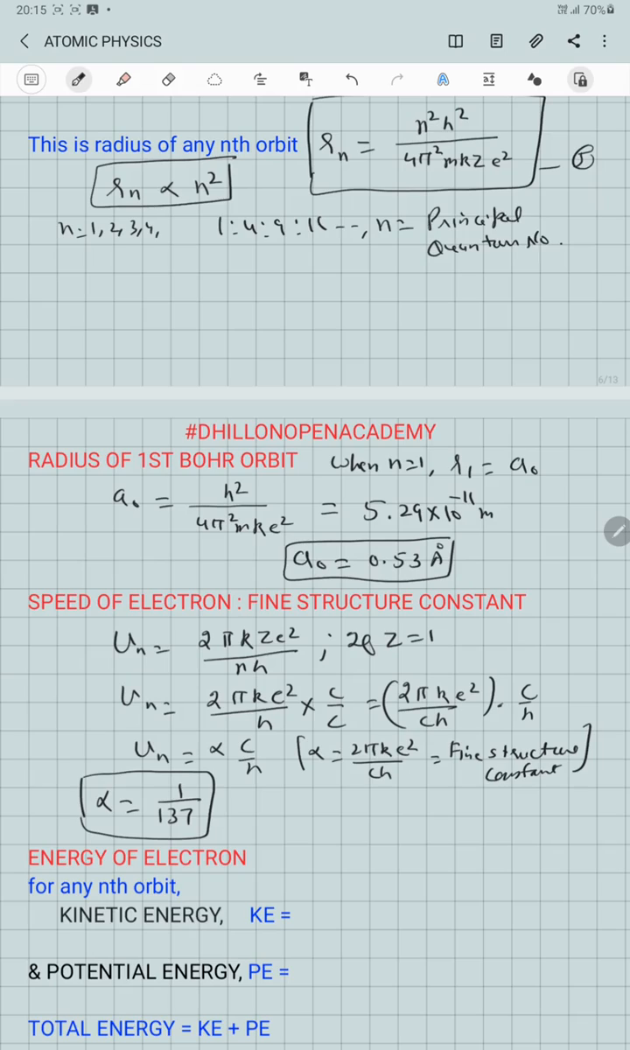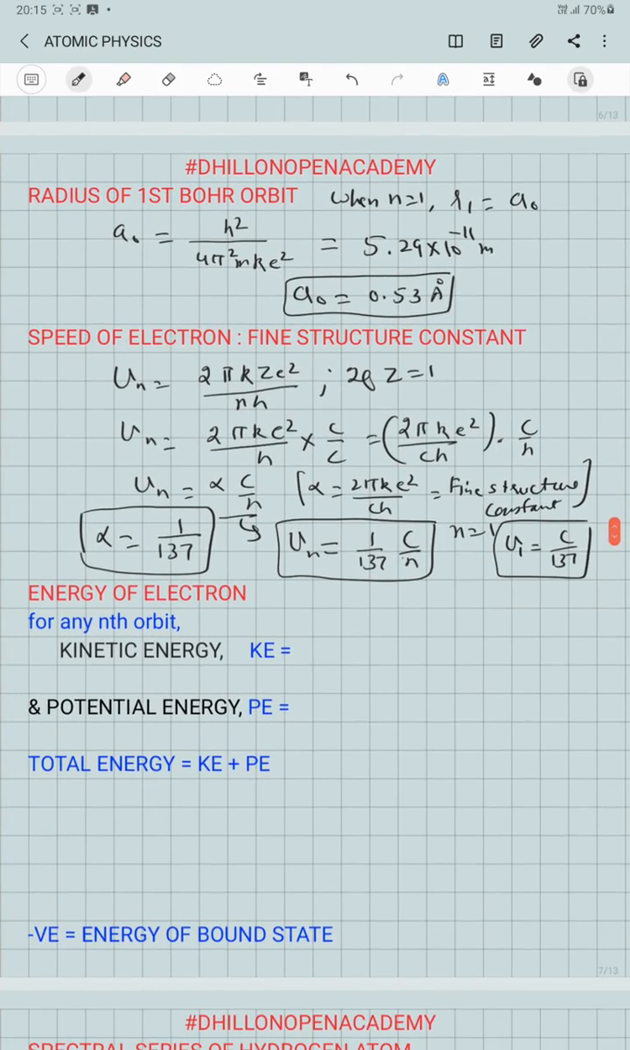So if we use this in the equation, we get V equal to 1 over 137 into c by n, and for n equal to 1, V1 is equal to c over 137. That is, the value of the fine structure constant indicates that the speed of the electron in the first orbit of the hydrogen atom is 137 times less than the speed of light.